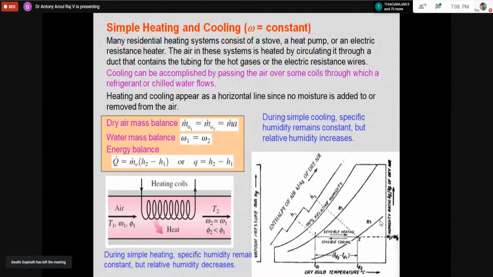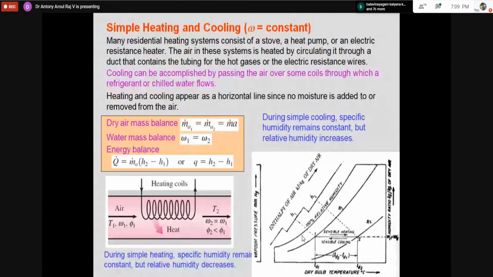The first famous process in air conditioning is simple heating or simple cooling, or in other words, technically, sensible heating with specific humidity constant. What does that mean? Air is entering, and there is an electric heater inside. When the heating process is taking place, you will find that the specific humidity will be constant because you are not adding any moisture externally.